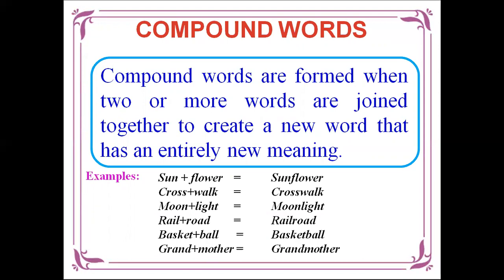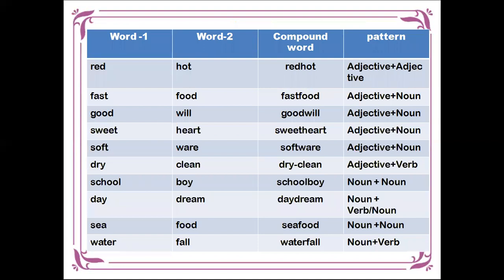For example, sun plus flower equals sunflower. Cross plus walk equals crosswalk. Moon plus light equals moonlight. Rail plus road equals railroad. Basket plus ball equals basketball. Grand plus mother equals grandmother. So these are the words.